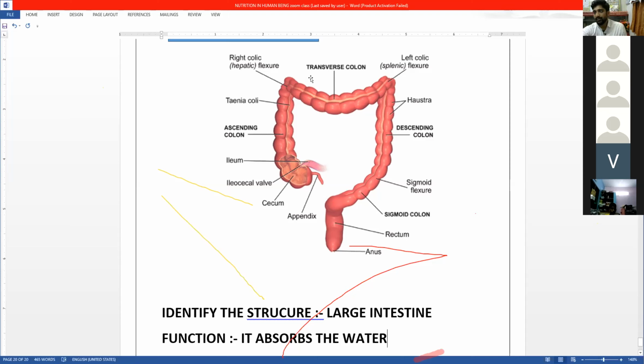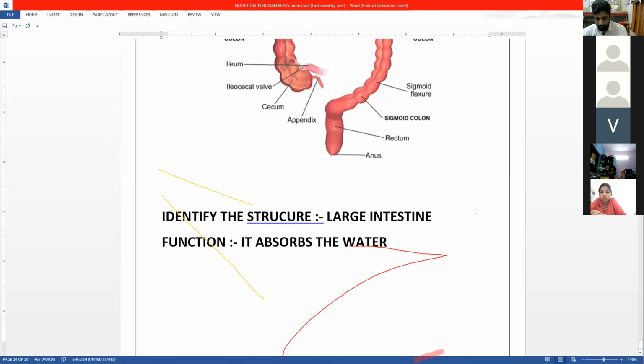Because they say you have some bacteria in your body which are helpful for you. So they are talking about this intestinal bacteria only. These are symbiotic bacteria. So it absorbs the water and removes undigested food. So this is the function of the large intestine.